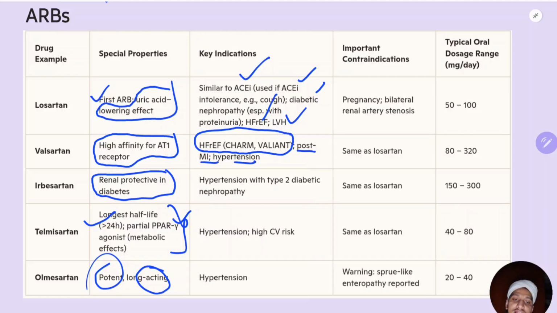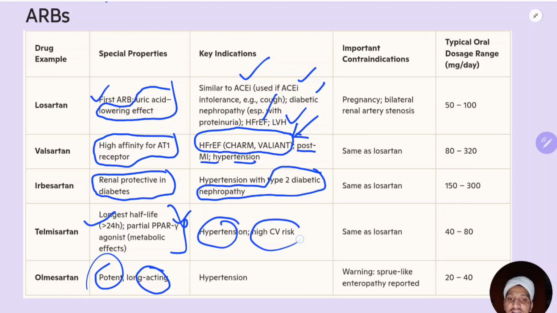Now irbesartan. Like valsartan is effective for cardiac problems, irbesartan is effective for type 2 diabetic nephropathy. So for kidney, you choose irbesartan; for cardiac, valsartan. Telmisartan is for hypertension with high cardiovascular risk and in patients with diabetes.